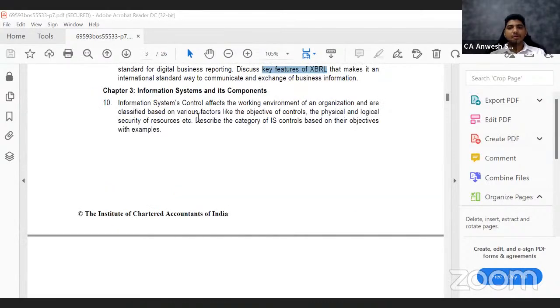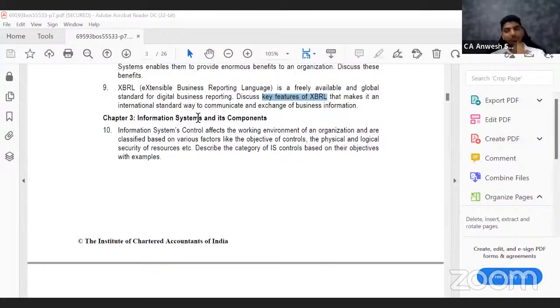Okay, so now let us go to question number 10. It says, information system controls affect the working environment of an organization and are classified based on various factors like the objectives of control, the physical and logical security of resources, etc. That is not your question at all. You can safely ignore it. So the question is this, straight away this.